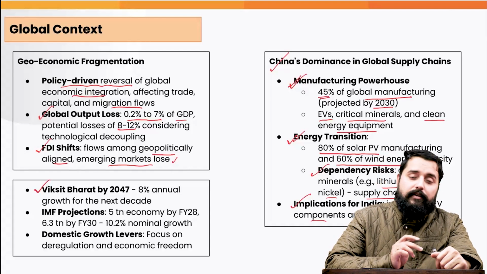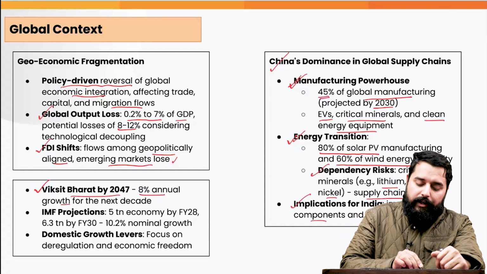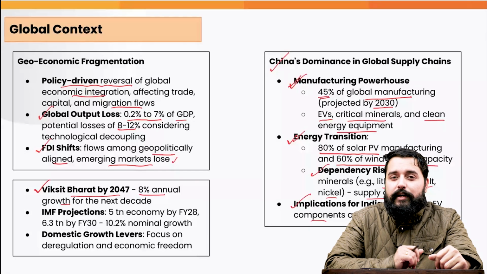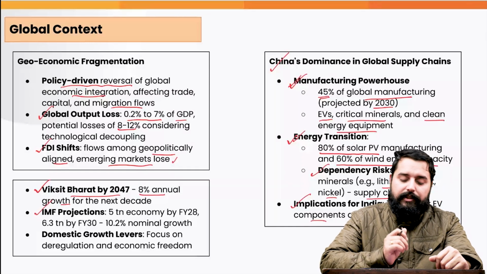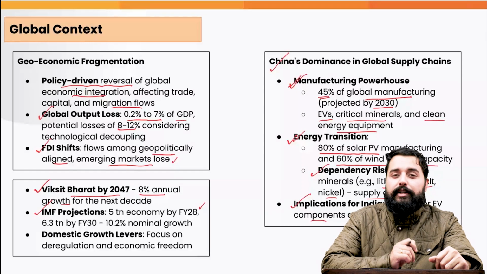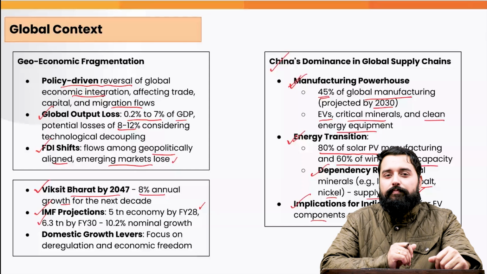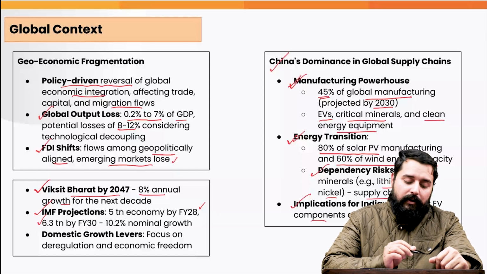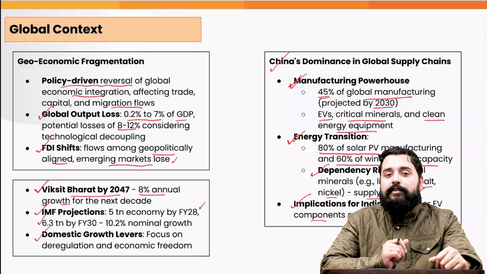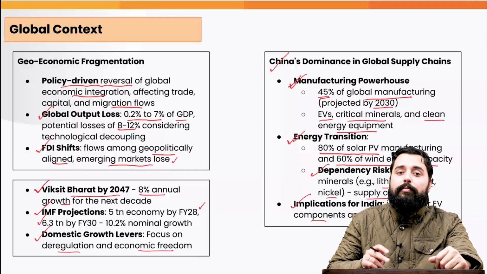So why do we need deregulation? Because we need to achieve 8% annual growth for the next decade to ensure that we achieve our goal of Viksit Bharat by 2047. And the IMF has projected that we are poised to become a $5 trillion economy by fiscal year 2028. And by fiscal year 30, we will be about a $6.3 trillion economy. So it indicates about 10.2% nominal growth rate annually. Therefore, we need to leverage the domestic growth also, which will come through deregulation and ensuring economic freedom.